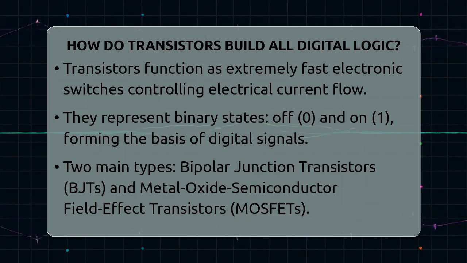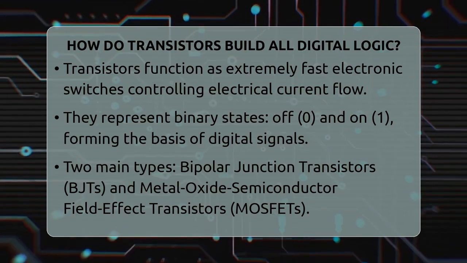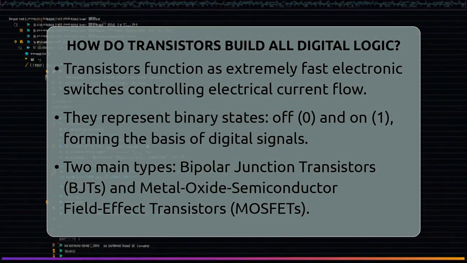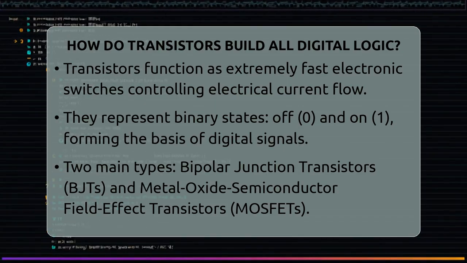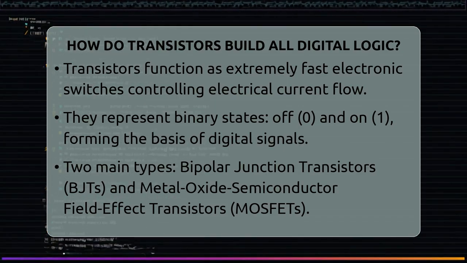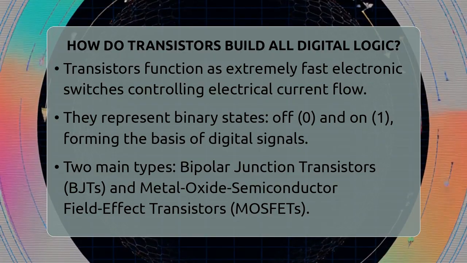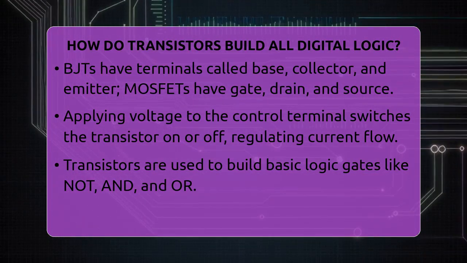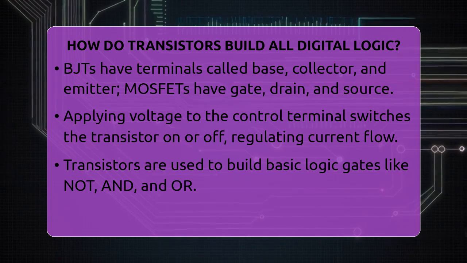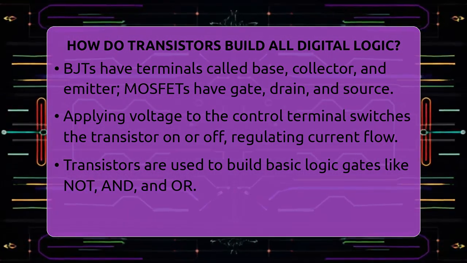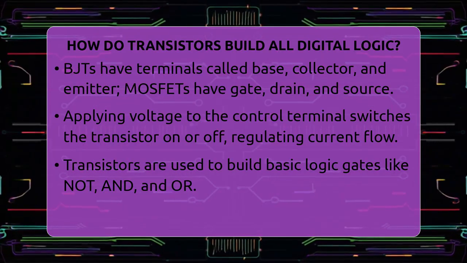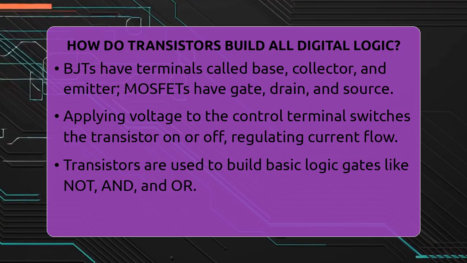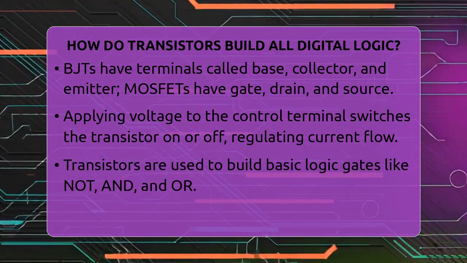There are two main types of transistors used in digital circuits: bipolar junction transistors, or BJTs, and metal oxide semiconductor field effect transistors, or MOSFETs. Both have 3 terminals. For BJTs, these are the base, collector, and emitter. For MOSFETs, they are the gate, drain, and source. When voltage is applied to the base or gate, the transistor switches on, allowing current to flow between the other 2 terminals. When the voltage is low, the transistor switches off, stopping the current.